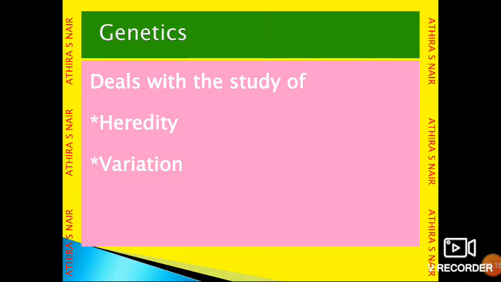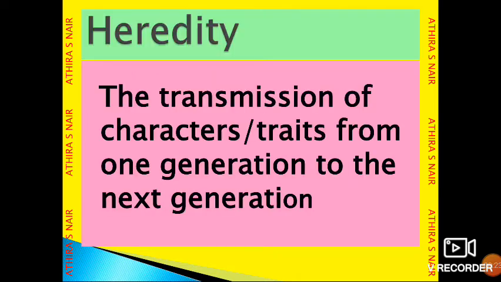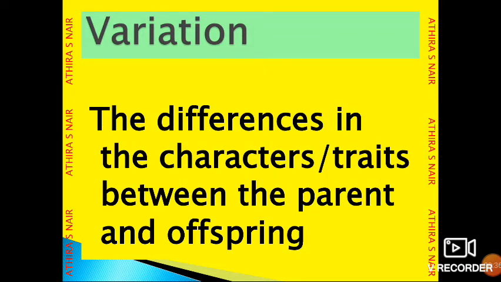Genetics. Genetics is a branch of biology that deals with heredity and variation. Heredity. The transmission of characters or traits from one generation to the next generation is called heredity. The differences in the characters or traits between the parent and offspring or young one is called variation.